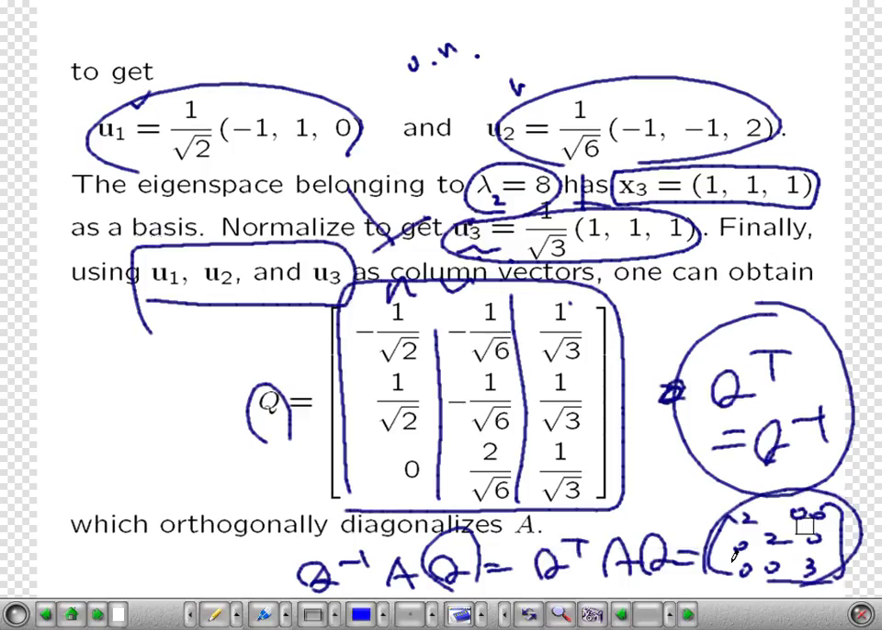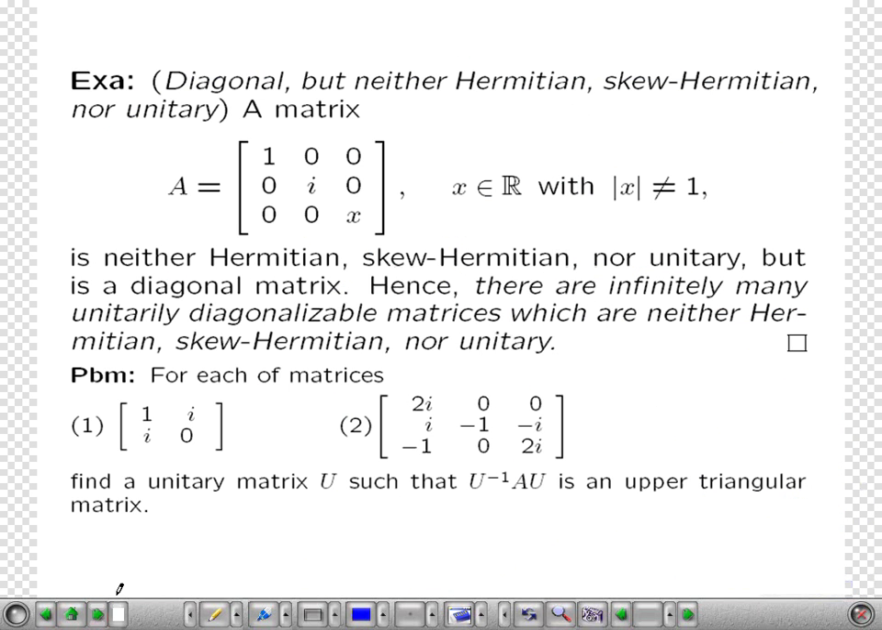Now you have a unitary matrix or a real orthogonal matrix and a diagonal matrix like this. This is the way it works. And all this is guaranteed for unitary matrices, Hermitian matrices, skew Hermitian matrices, symmetric matrices, skew symmetric matrices, or real orthogonal matrices. For those special matrices, you can always find this nice diagonal matrix to deal with.